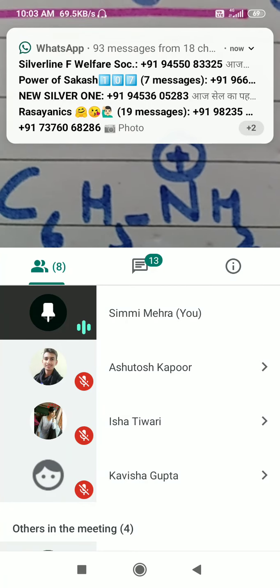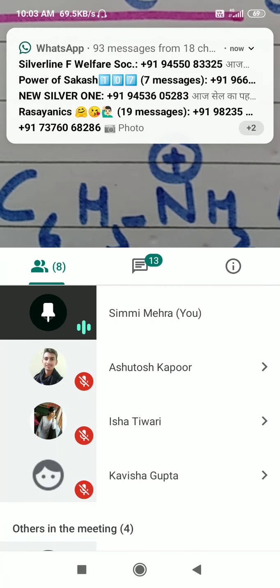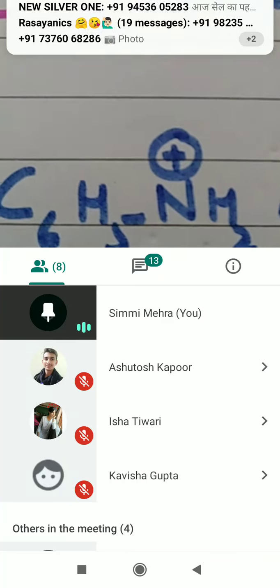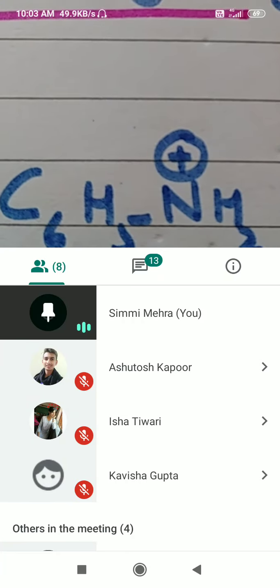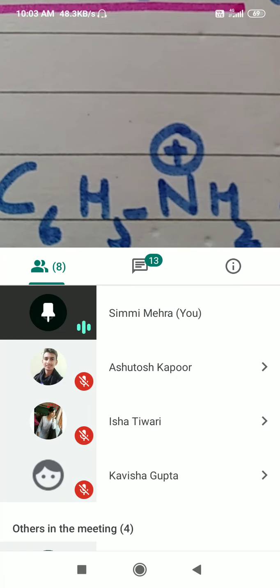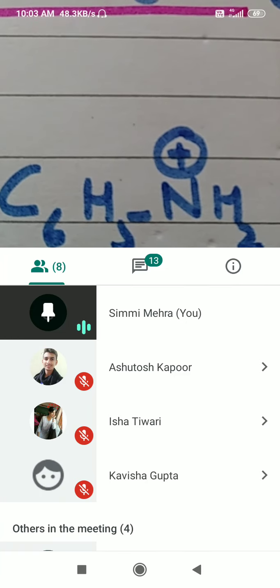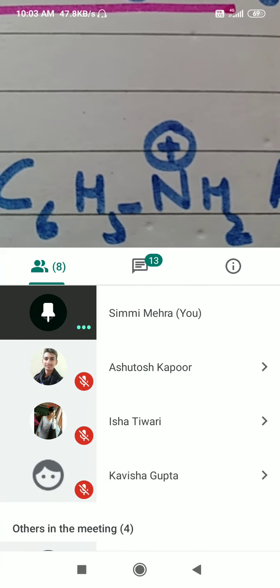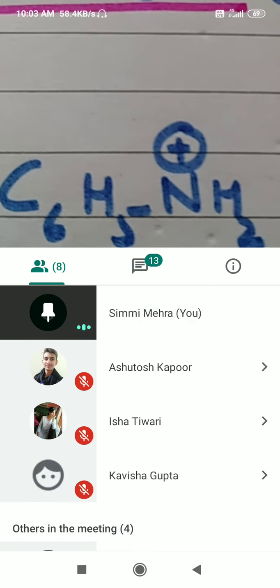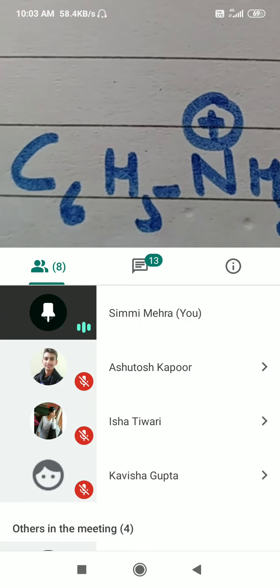To distinguish between primary, secondary and tertiary amine, we will use Hinsberg's reaction, the Hinsberg reagent. And for aliphatic and aromatic amine, we are going to use reaction with nitrous acid. So these are the different types of questions you will get from this chapter.